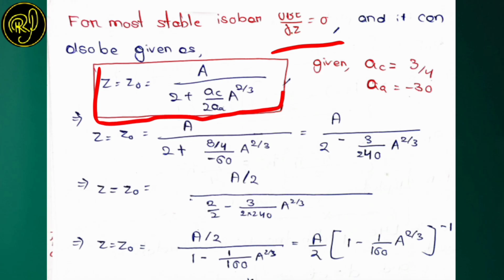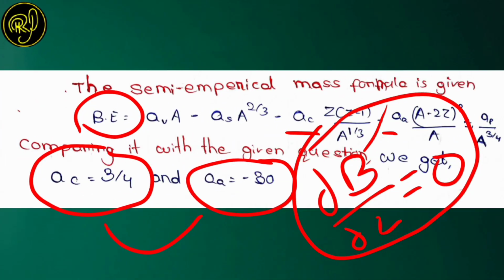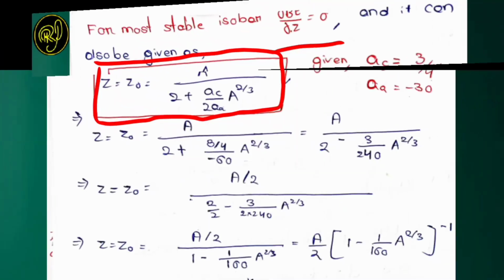This is a very famous formula for finding the most stable isobar, that is Z equals Z naught. Z naught is the most stable isobar. Z equals Z naught equals A divided by 2 plus A coulombic by 2 A asymmetric A to the power 2 by 3, where A coulombic is the Coulomb energy term and A asymmetric is the asymmetric energy term. That's why we compared with the formula and found the Coulombic energy term and asymmetric energy term.